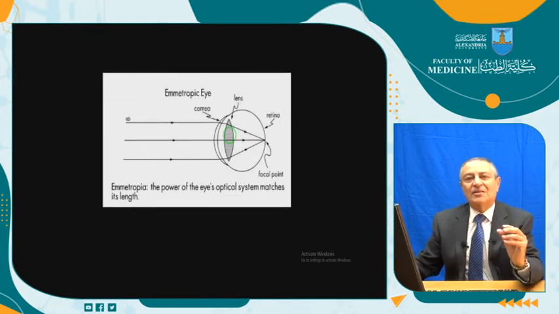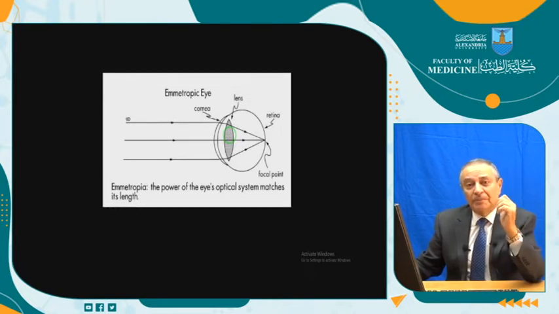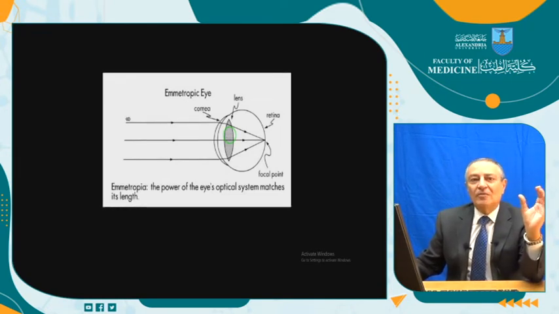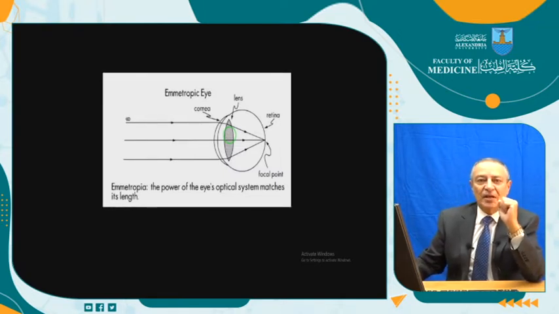It is the density of this tissue, meaning that if you have rays passing from the air to the glass or to the cornea, it is more dense than air. That's why the speed of light will be slowing a little bit inside the cornea and slowing once more inside the lens. This slowing is causing bending of this light, and this is what we call refraction.